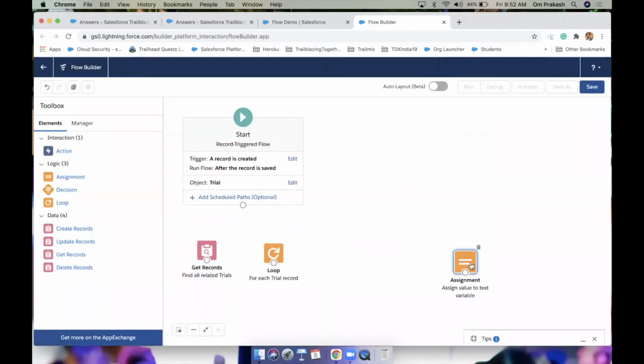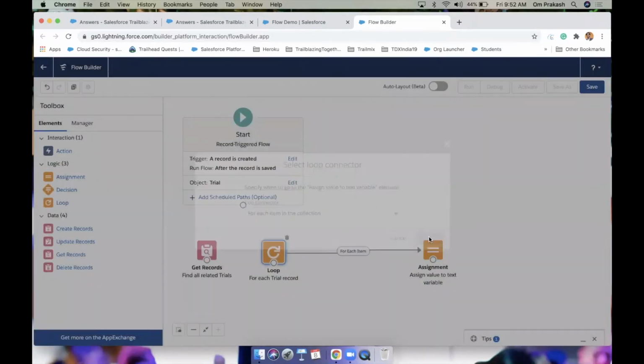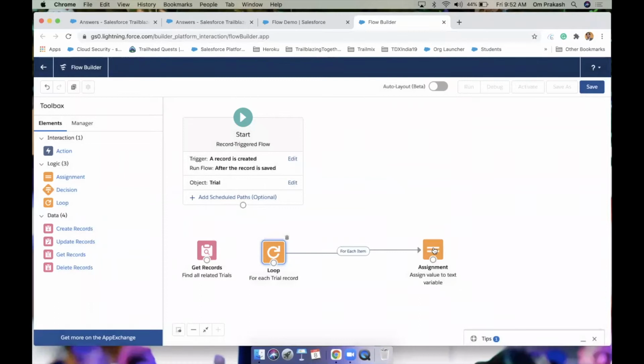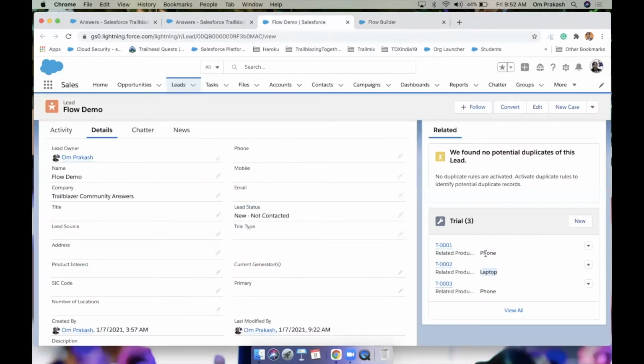Done. So you can understand, like this is the collection. It will go here with the first element. It will assign to the text. Then it will come back. Then it will take the second element. Then it will assign the value to the text. Again come back. Okay, but as of now we don't need that. Let's go next. We also need one comma between the two values. Means phone, then comma, laptop.